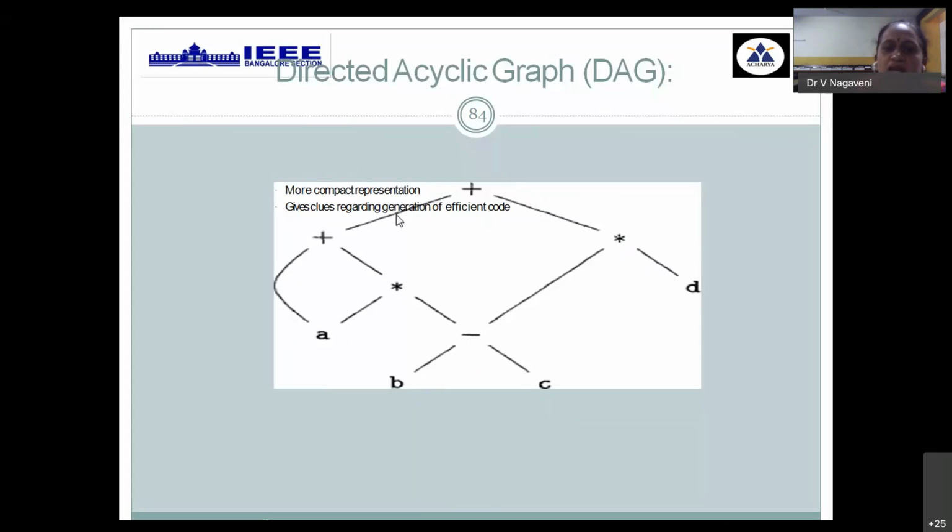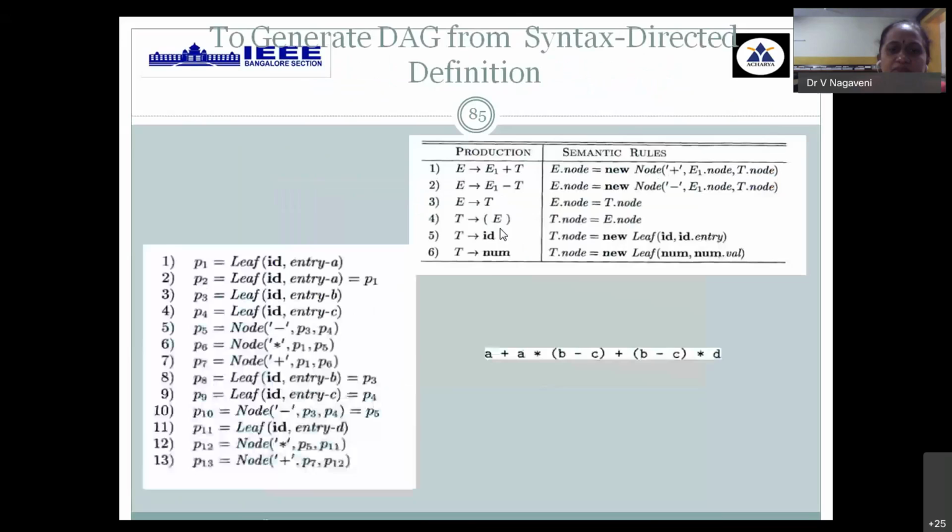In this way, we are creating an efficient parse tree wherein duplication is avoided with respect to part of your expression or an operand. This type of compact representation, wherein an efficient tree is represented, is called a directed acyclic graph. Now, once you are creating a directed acyclic graph or syntax tree, it adopts some rules with the help of functions called leaf functions or node functions.